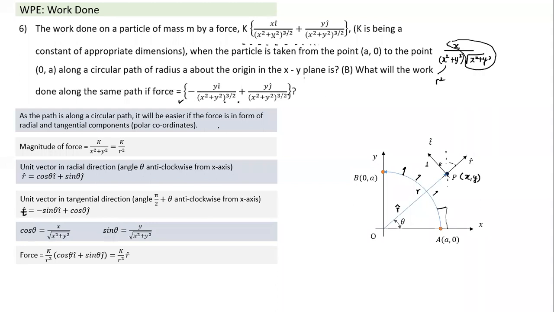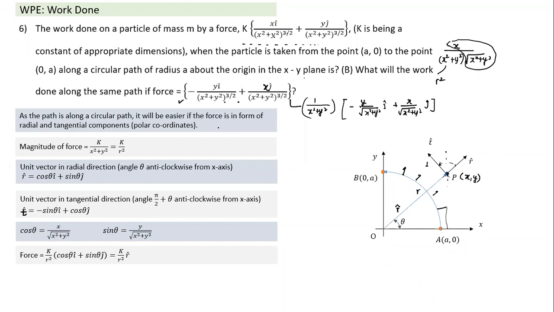If I take x square plus y square common out, it becomes equal to minus y by root of x square plus y square i cap plus, sorry, I missed something here, it should be x divided by root of x square plus y square j cap.